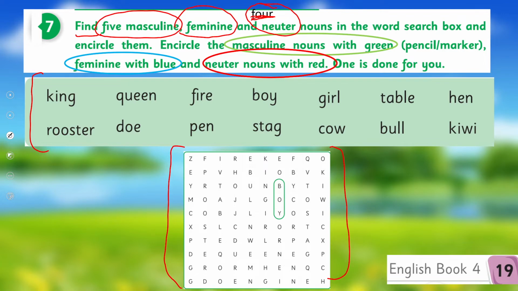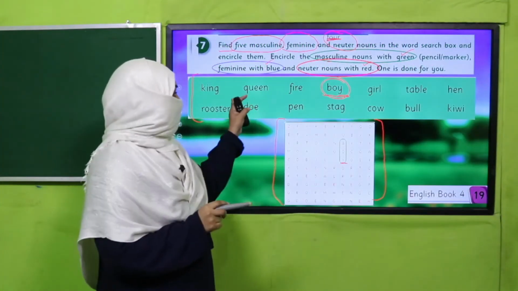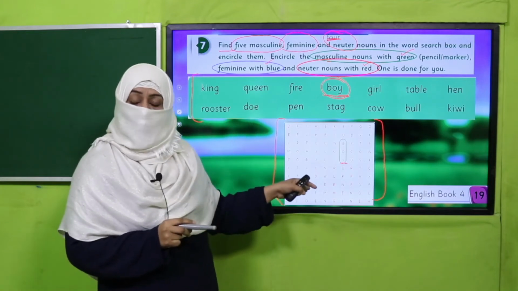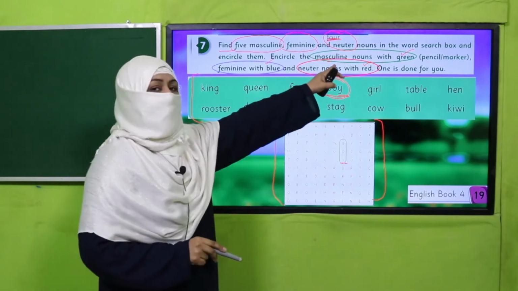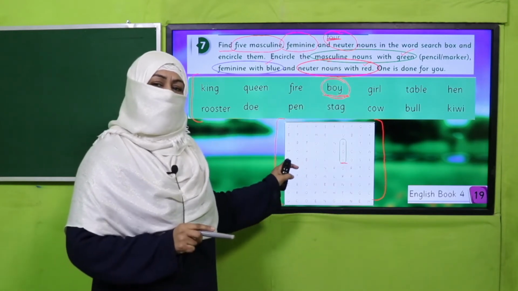You will find a masculine noun and circle it with green color. You will find feminine and circle it with blue, and neuter you will circle with red. For example, here boy, it's already done for you. We know it's a masculine noun, so we have circled it with green. Now all of you take 3 colors, put them on your table, read all the nouns carefully, find them in the word puzzle, and circle them using the correct color. Okay, so pause the video, enjoy your activity. I'm going to do it for myself. Let's see who wins.